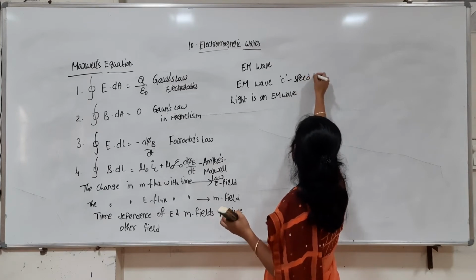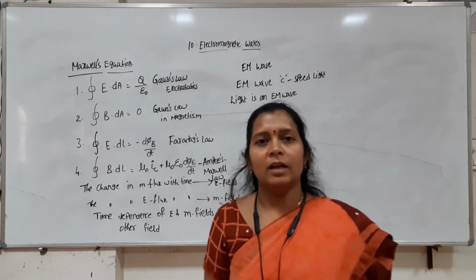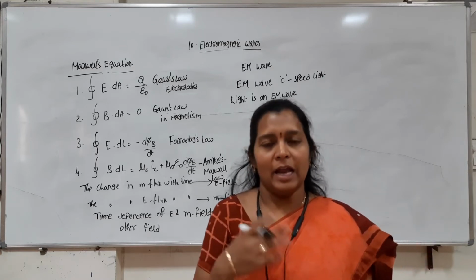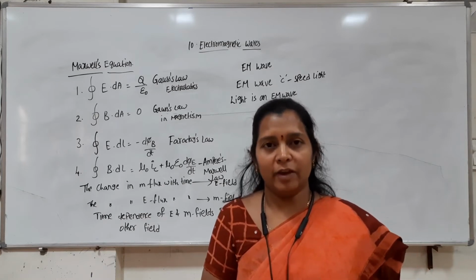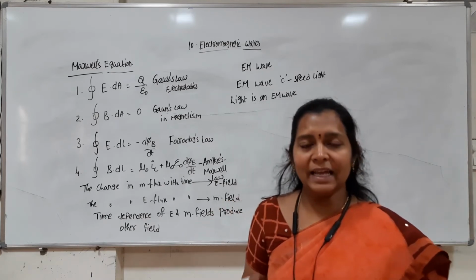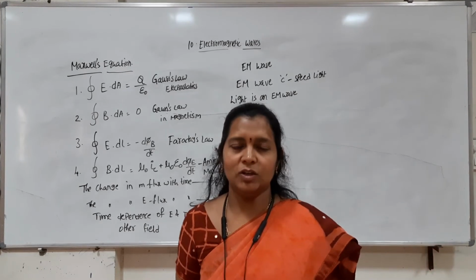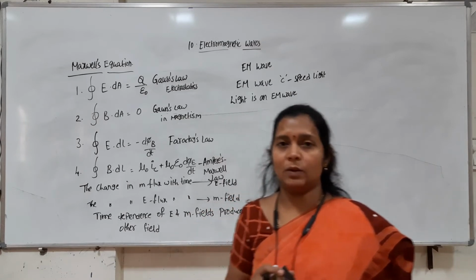So he concluded that light is in the form of an electromagnetic wave. From his theory, he proved that light exhibits wave nature. That is the significance of Maxwell's equations.